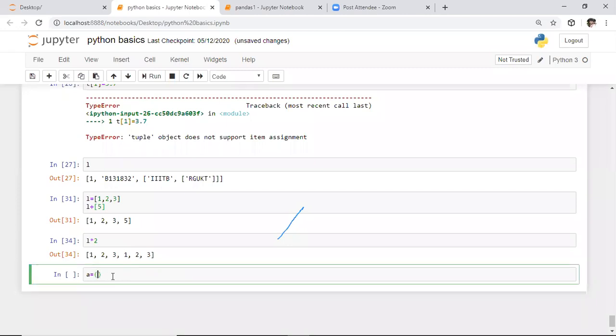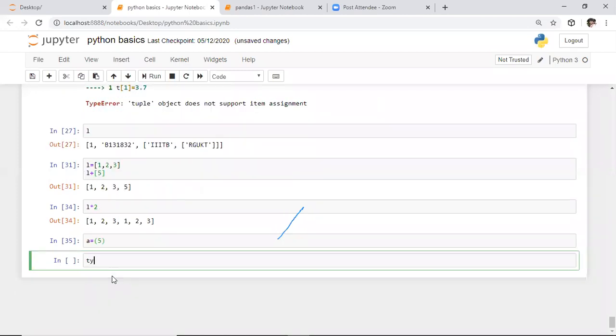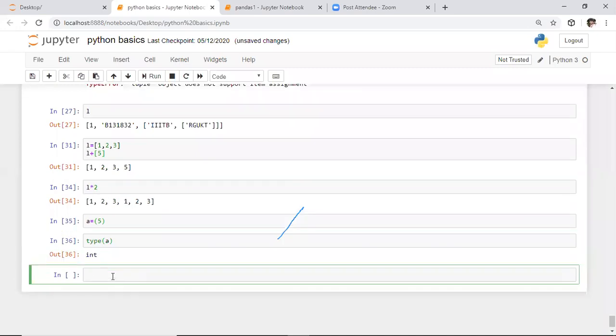In this parenthesis, here I'm specifying a single value. After this, I want to know the data type. Whenever you define a value with parentheses and check the data type, what does it return? This is an interview question. So here the answer is, it will return an integer value.